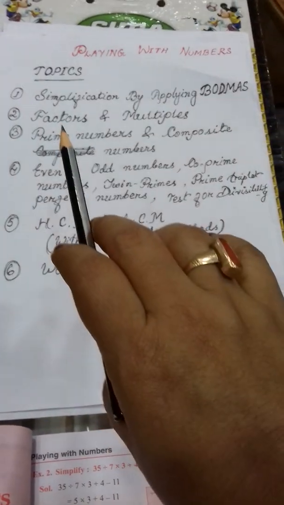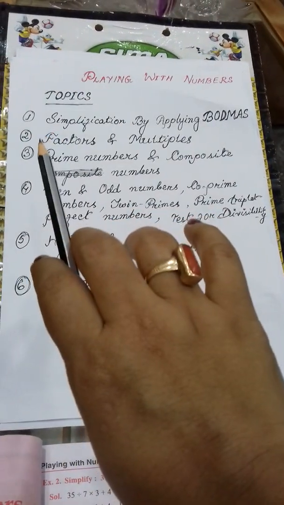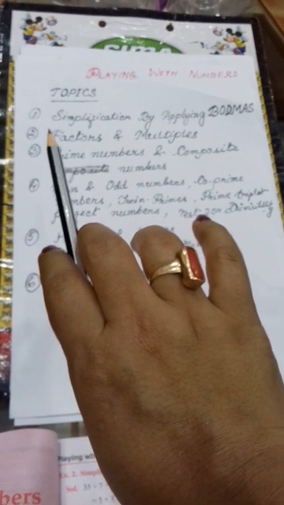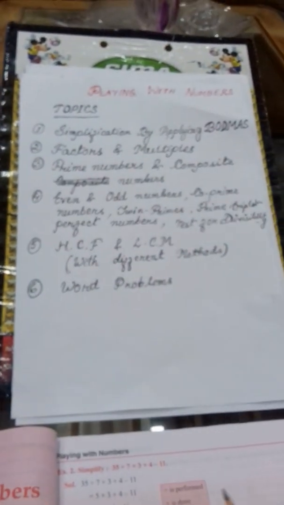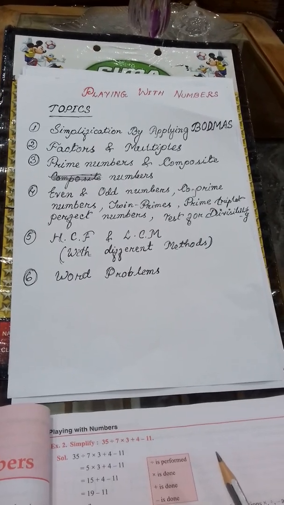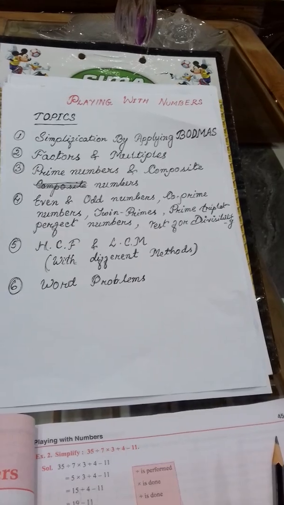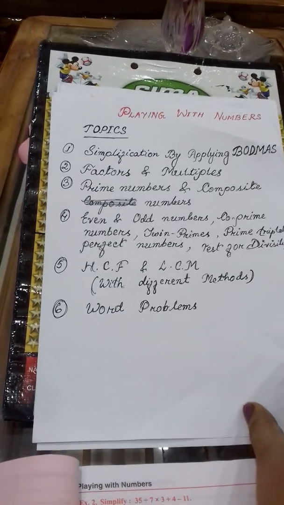So here first I will discuss all the topics. First I will start from topics 2, 3, 4. First I will discuss those with you all. Topics 1, 5 and 6 later, gradually. One by one I will move. So first is factors and multiples.